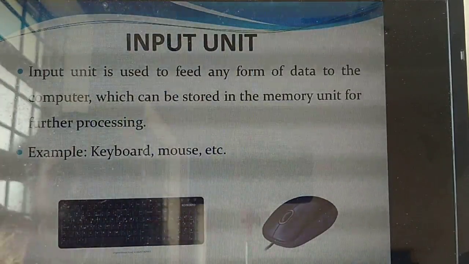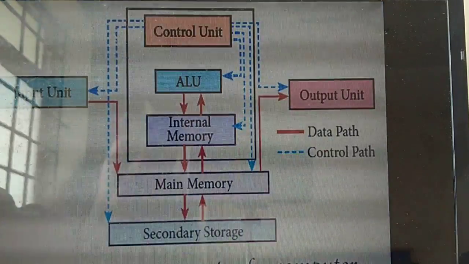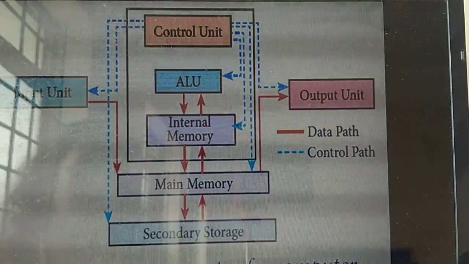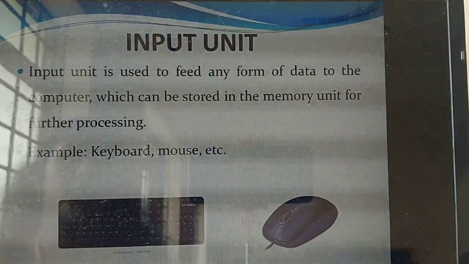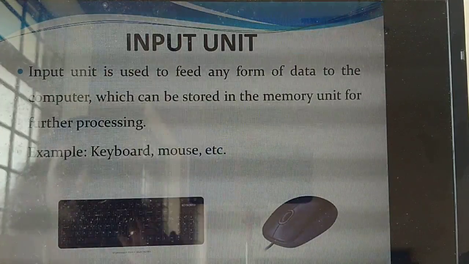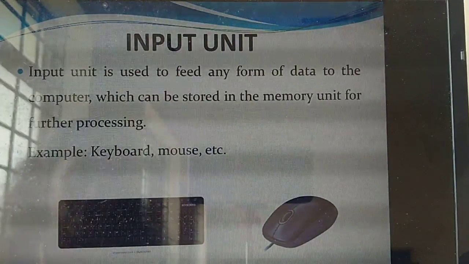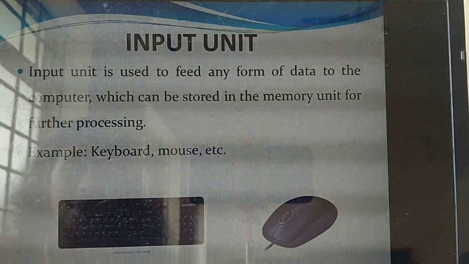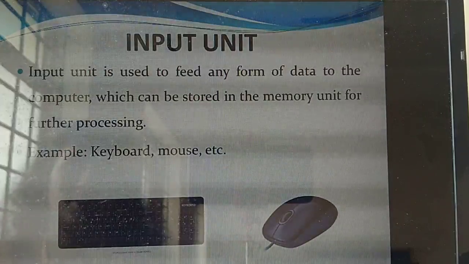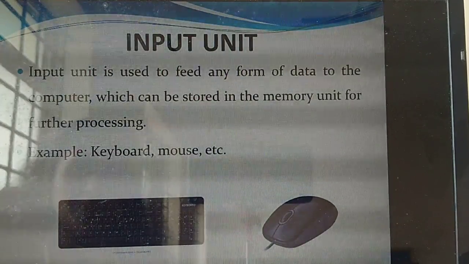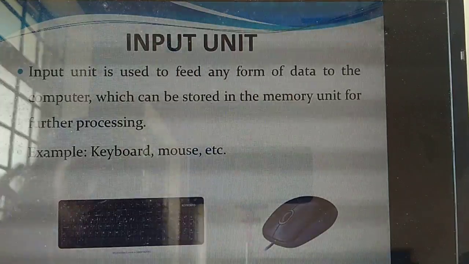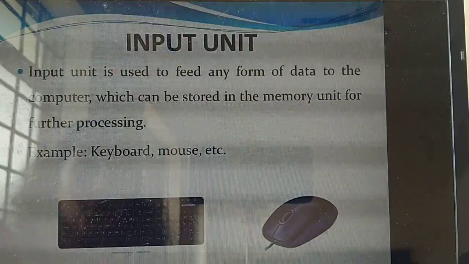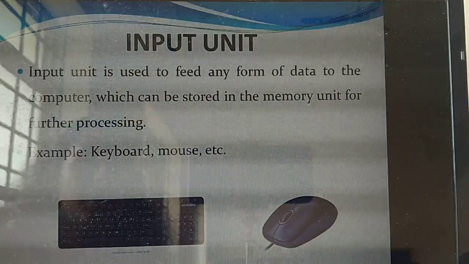Okay. So see this diagram. What's the first thing? Input unit. So you are going to study each and every unit in an elaborated manner. First thing is the input unit. So already I said, what's the use of input? You need to feed data in any form to the computer. So what's the use of input unit? Input unit is used to feed any form of data to whom? Computer. So this input data is stored in where? Memory unit. For what? Processing.